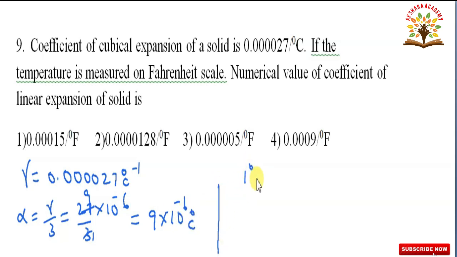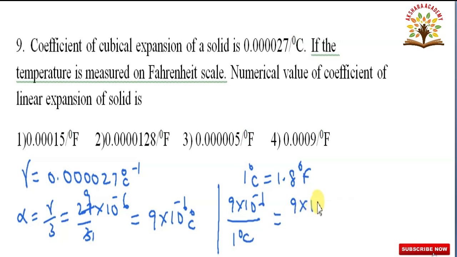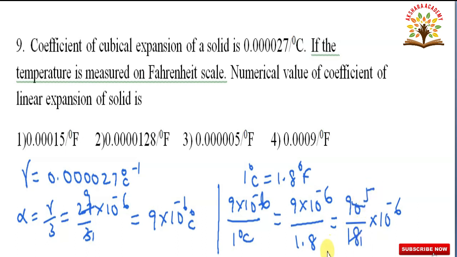Now, 1 degree centigrade is equal to 1.8 degree Fahrenheit. 9 into 10 to the power of minus 6 by 1 degree centigrade is equal to 9 into 10 to the power of minus 6 by 1.8 degree, that is equal to 90 by 18 into 10 to the power of minus 6, 18 5s are 90, that is equal to 5 into 10 to the power of minus 6 degree Fahrenheit inverse. So, which one is correct? Third option is correct.